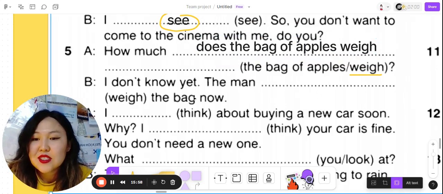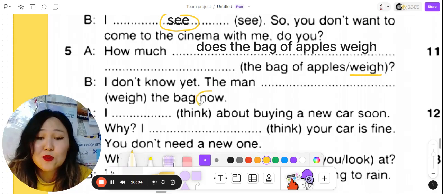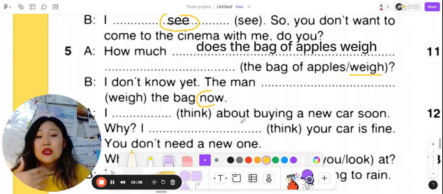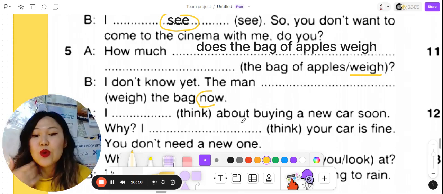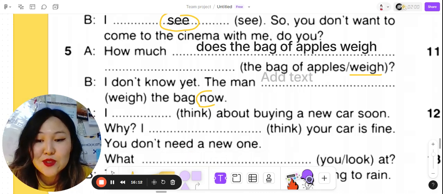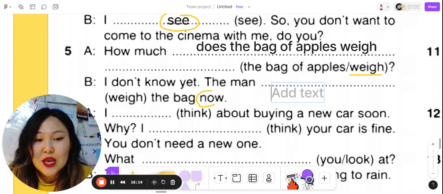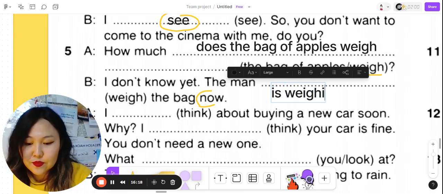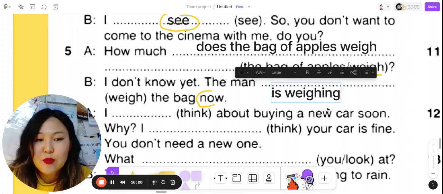And the answer is, I don't know yet. The man is weighing the bag now. Actually, we can say a signal word, now. And if it's happening right now, if we can see the action that somebody is weighing it, we can use present continuous. And it'll be, the man is weighing the bag now.